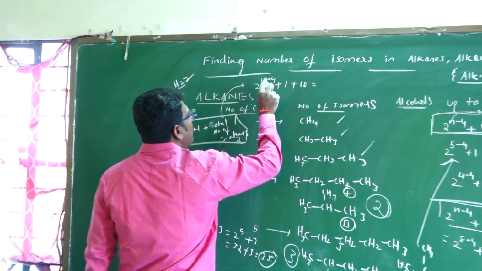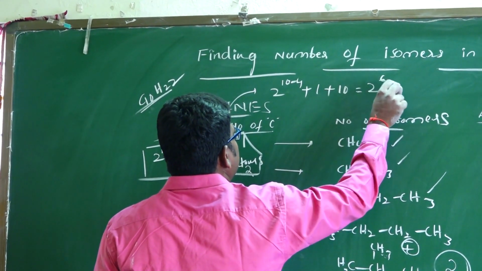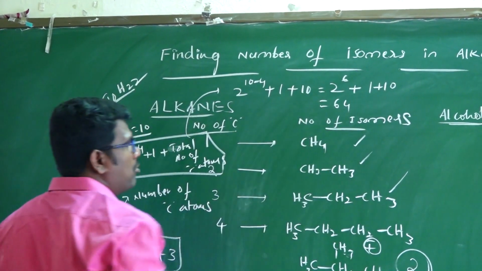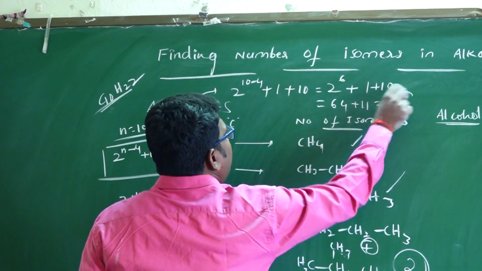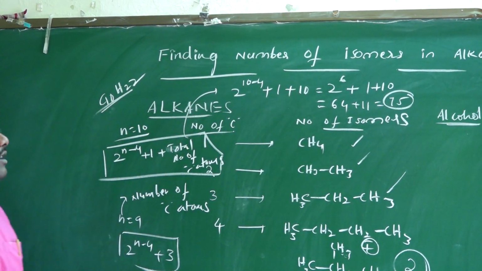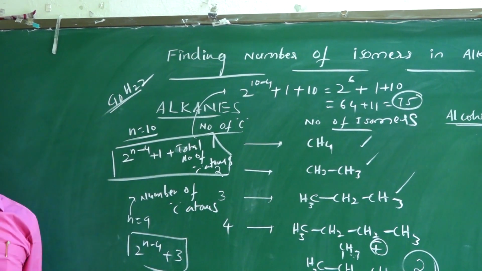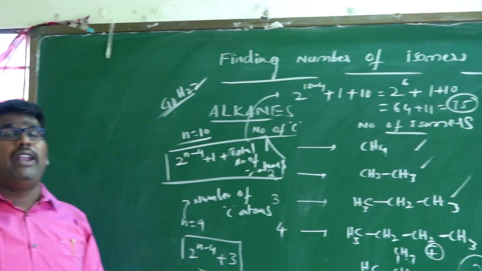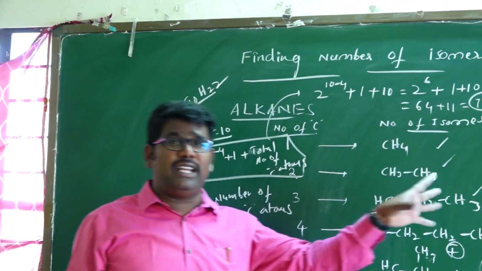That equals 2 power 6 plus 1 plus 10. 2 power 6 is 64, plus 11, that equals 75 isomers possible for the molecular formula C10H22. Okay, so this is the formula for calculation of the number of isomers in